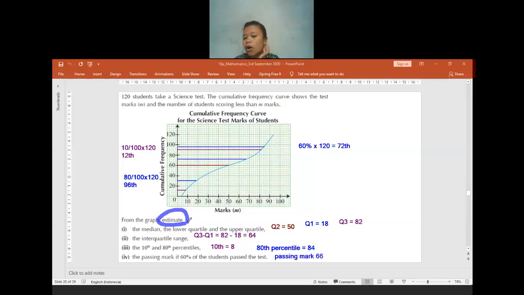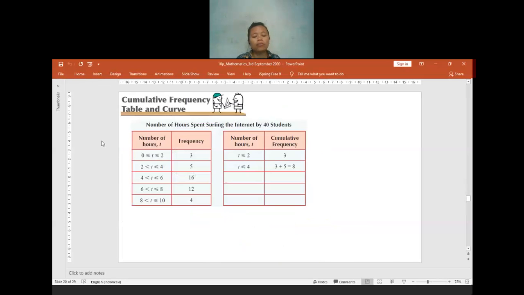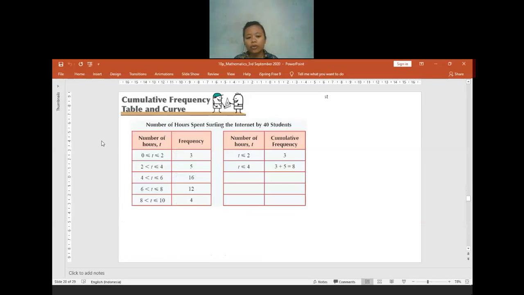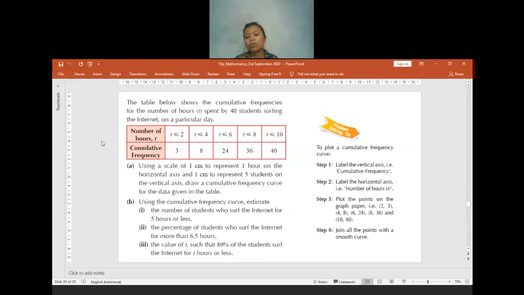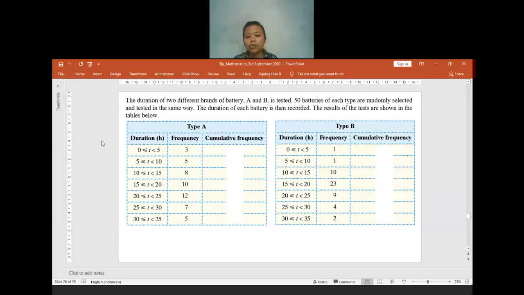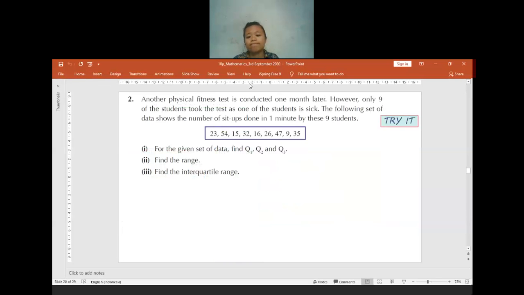Okay, is there anyone having any question or still getting confused so far? No? Okay. If nothing is confusing, we only have about 1 minute left. I don't think you will have enough time to do it. Later I'll give you another question using this cumulative frequency. Please kindly try to do it at home. Later I will mention through Google Classroom which one will be your homework. Okay, I think that's all for today's class. Good morning and thank you, students. Thank you, teacher. Do not forget to submit the homework.